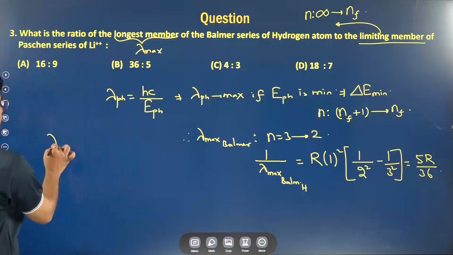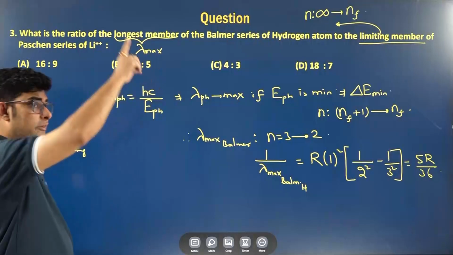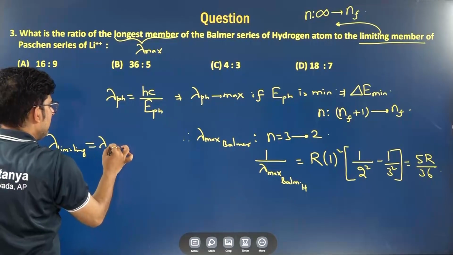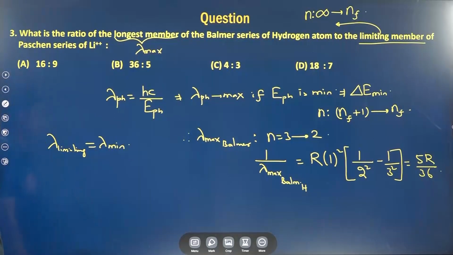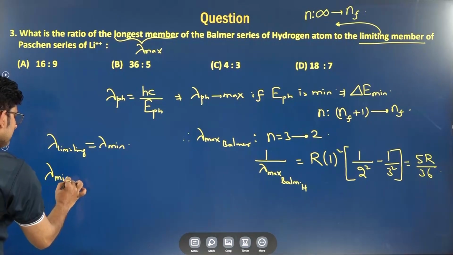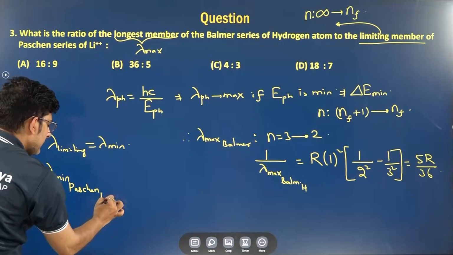Whenever they say limiting, it has the largest energy difference because you are jumping from infinity. So lambda limiting is also called lambda minimum of the series. Here they are asking the limiting member of Paschen series of Li++.